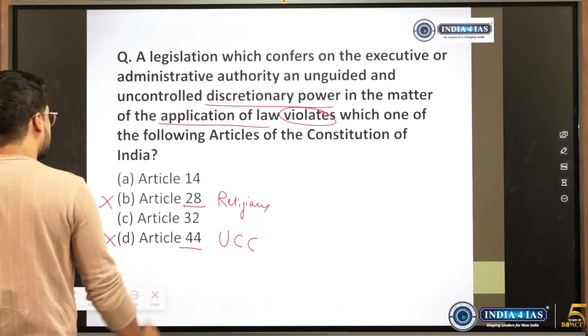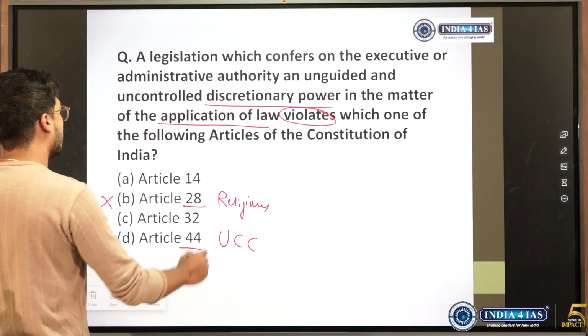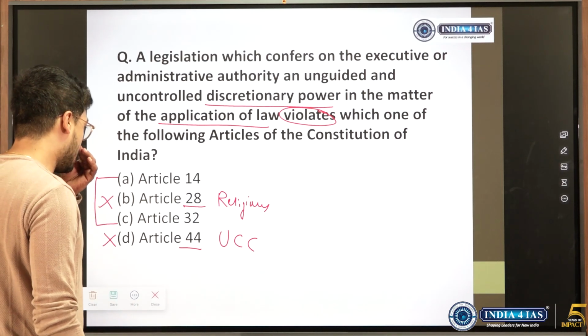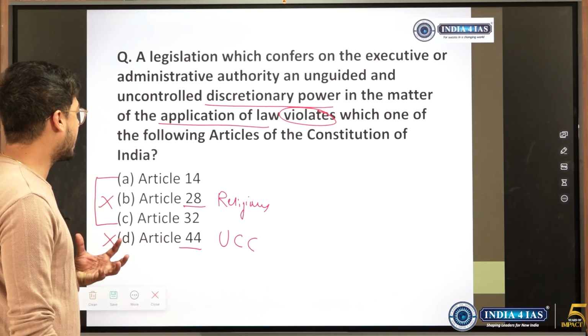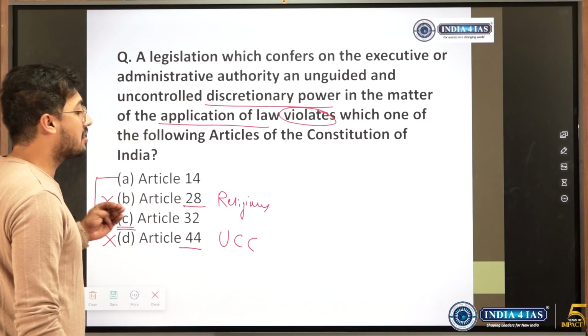So this is also not the answer. In the actual exam, aspirants were confused between option A and option C. But during the exam condition, when we have less time, many of us went for option C, thinking of Article 32.